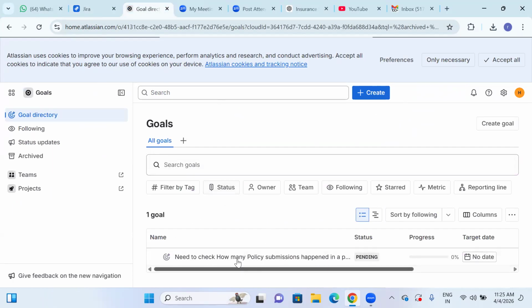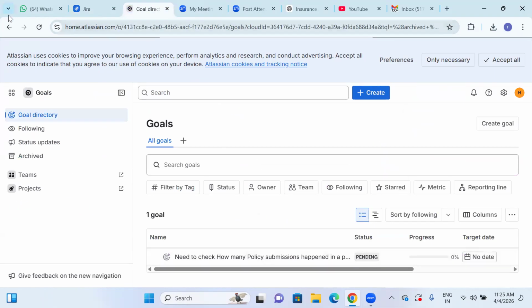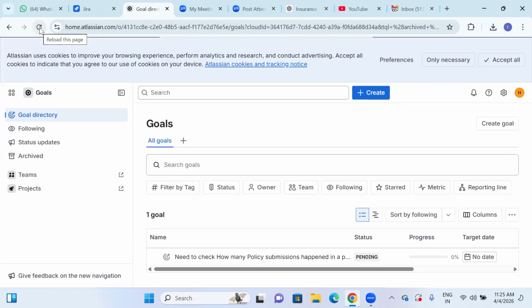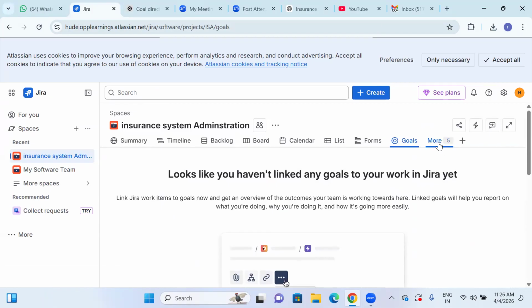So these are multiple goals. Business goals I'm referring to. Still it is in the pending state. Once it is accepted, automatically it will be reflected over here, because still it is in the state of pending only. I hope you can see it. Once it is done, automatically that will be reflected here. This is all about the goals point of view.